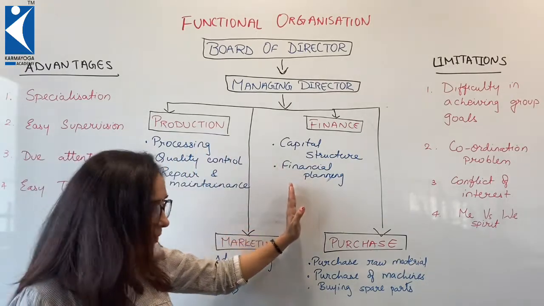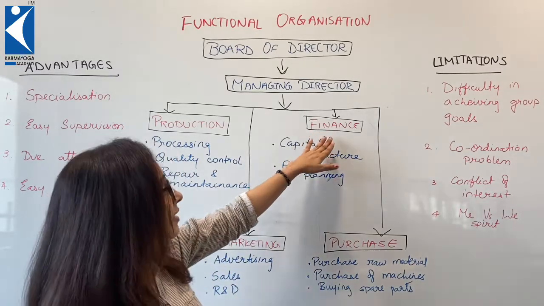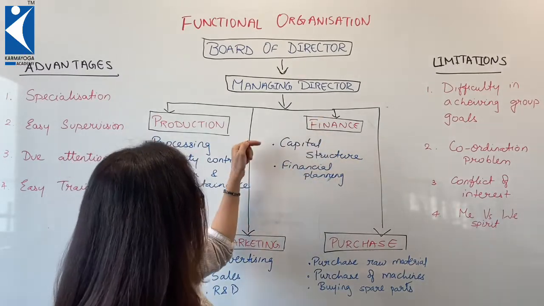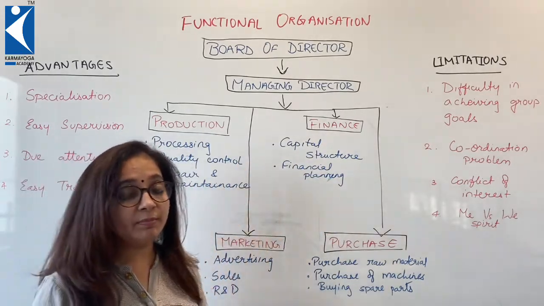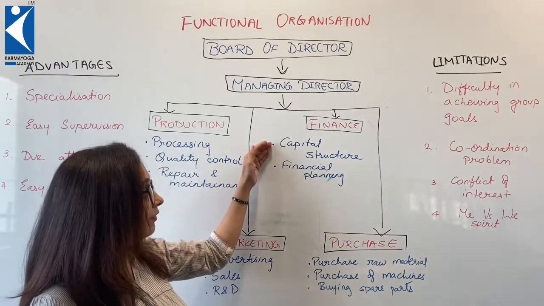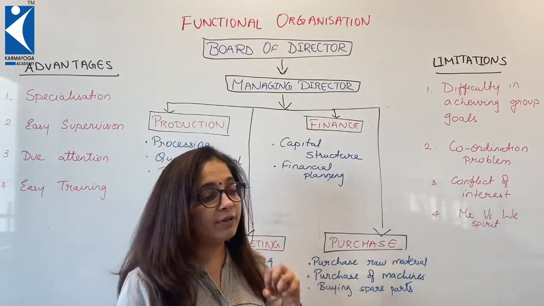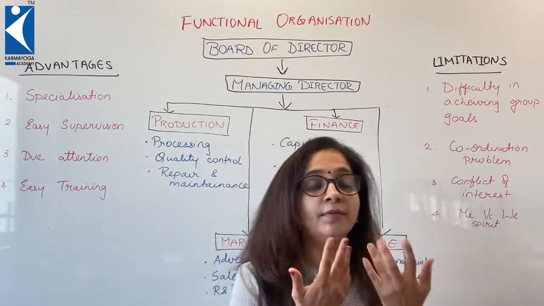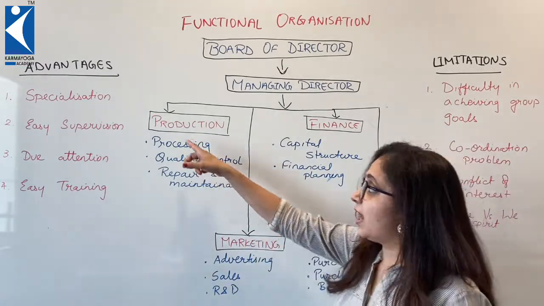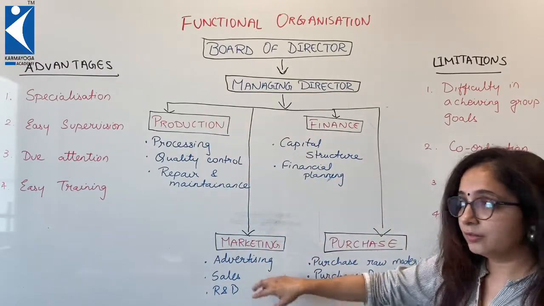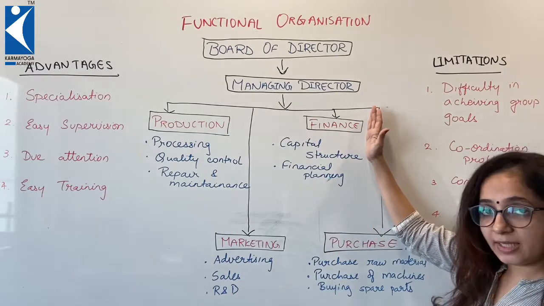Then comes the finance department. Now money is the lifeblood of business. So here the finance department has to function for making the capital structure, as in the equity, debt, from where funds will be managed, whether you take a loan or not. Everything related to money, planning for this year, planning for this month, where funds will come from, how much is receivable, how you will make payment, everything is looked after by the finance department. So after things are produced and sold, the monetary gap between the two will be bridged by the finance function.